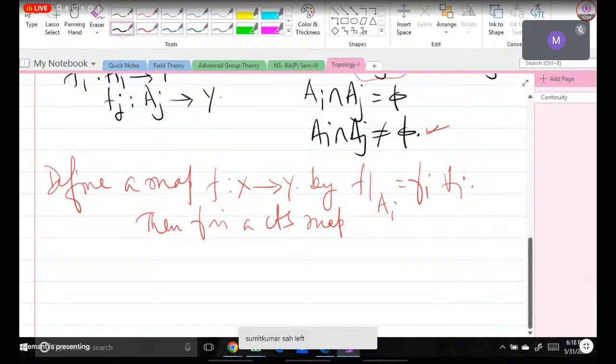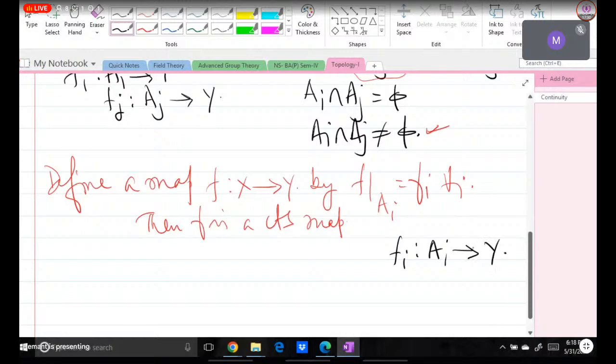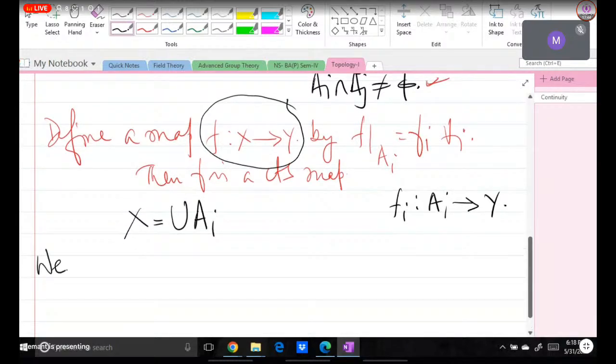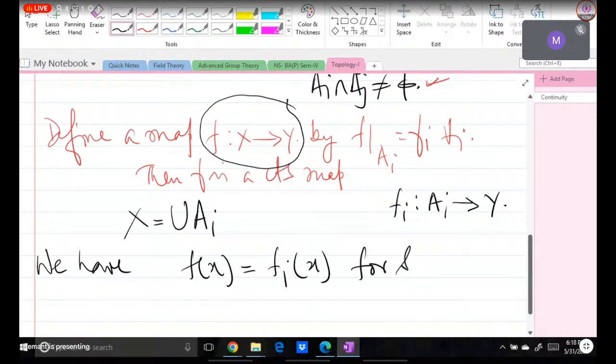What were we given? We were given fi's from Ai to Y. Now we have to define a map f from X to Y. But how is it given? How do we have to define it? If you recall, we have also been given that X is equal to the union of Ai. So basically we have defined the map like this: f of x is equal to fi of x for some i. Under this definition, we have to prove that if each fi is a continuous map, then f is a continuous map.